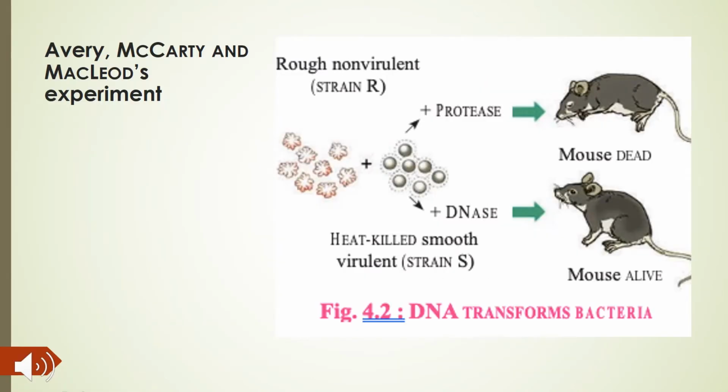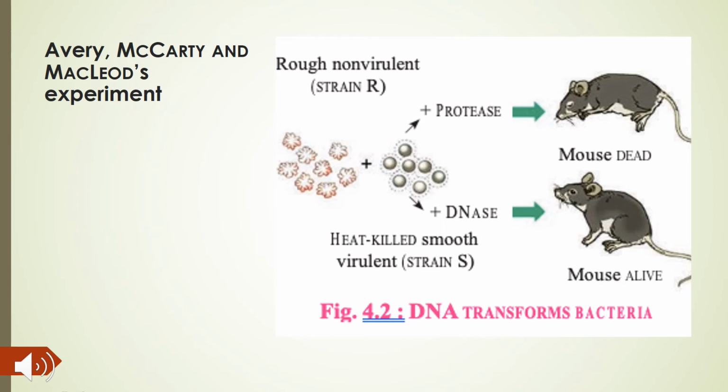Avery, McCarty and MacLeod also conducted an experiment to prove that the transforming principle or the transforming factor is DNA. So in 1944, after some 10 years of research and experiment, Avery, McCarty and MacLeod found the first evidence to prove DNA is genetic material through their experiments.